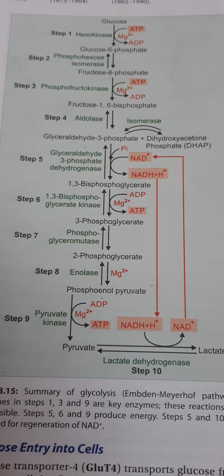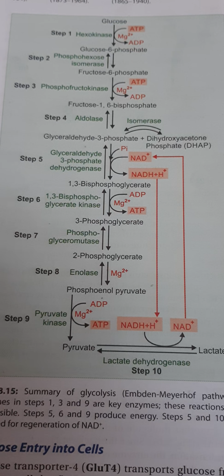Moreover, hexokinase is a rate limiting enzyme. But in the case of glycolysis, the rate limiting enzyme is phosphofructokinase, PFK1, and that is a committed step for glycolysis.